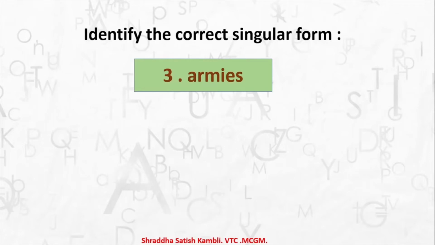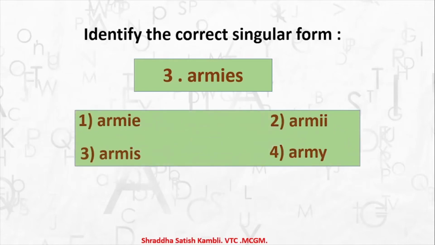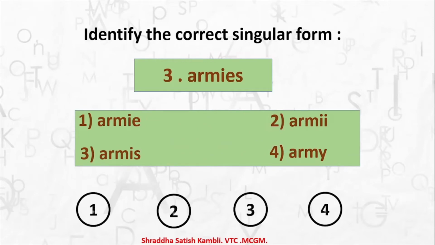Armies is the plural. So which one is the singular? Is it option number 1, ARMIE, ARMII, ARMIS, or ARMY? So which is the correct answer? It is option number 4, ARMY.